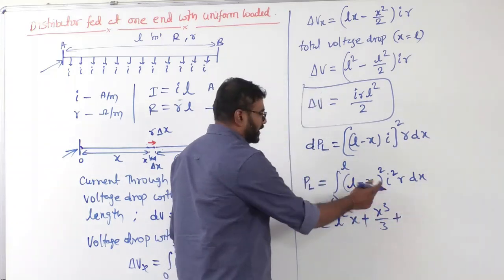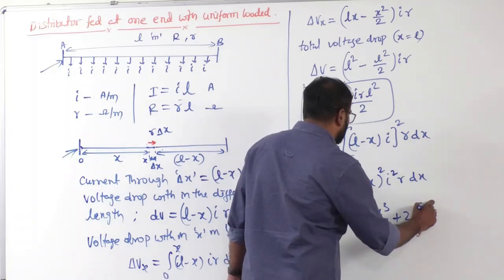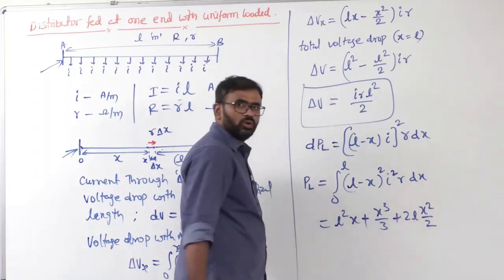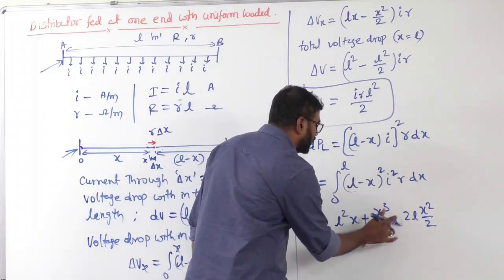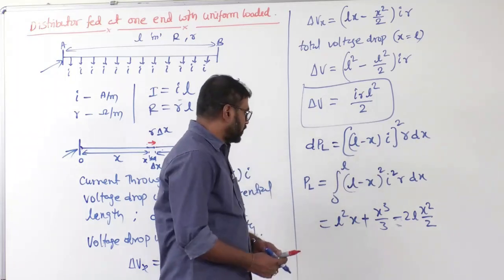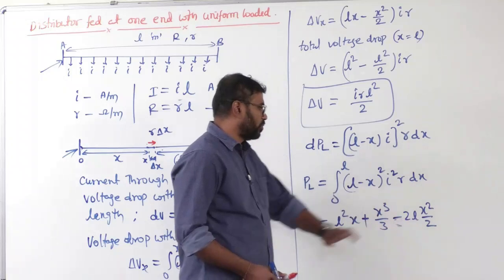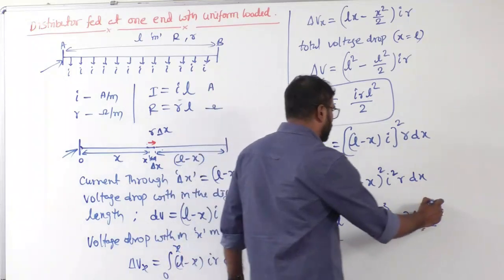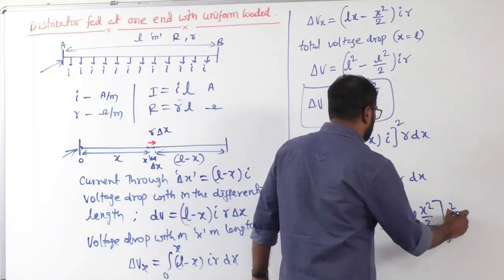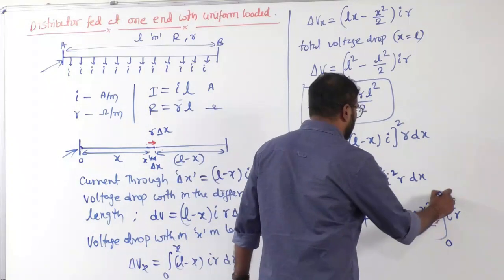Plus 2lx integration is 2l into x square by 2, with a minus, right? A minus b whole square formula. So L square x plus x cube by 3 minus 2l into x square by 2, times small I square into R. You substitute limits here, 0 to L.